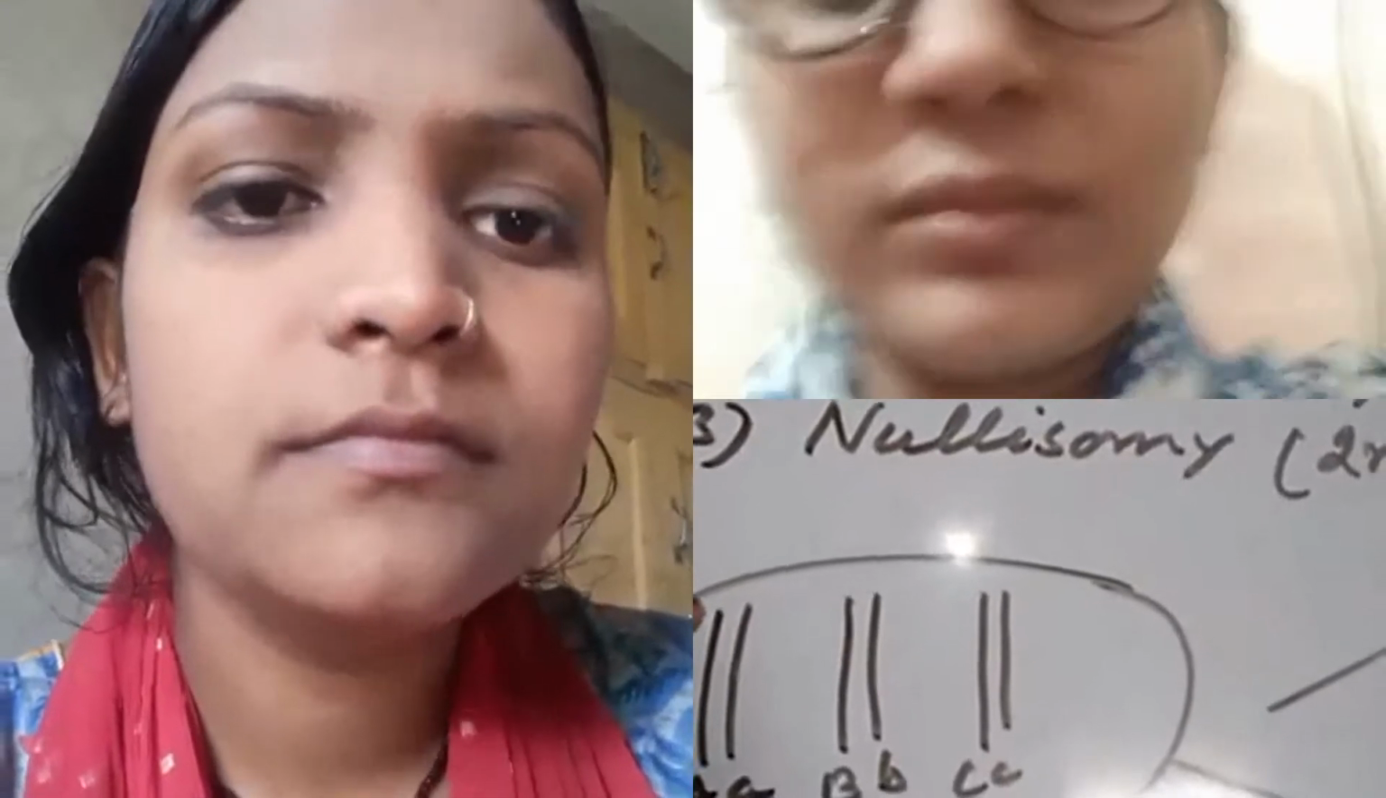This is the paternal chromosome. Capital A represents the paternal chromosome, and small a represents the maternal chromosome in the first pair. Similarly, in the second pair, capital B represents the paternal chromosome, and small b represents the maternal chromosome. Similarly, in the third pair, capital C represents the paternal chromosome, and small c represents the maternal.